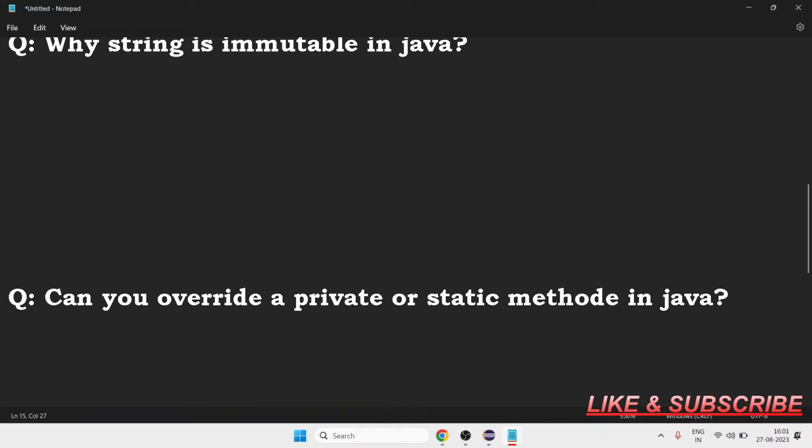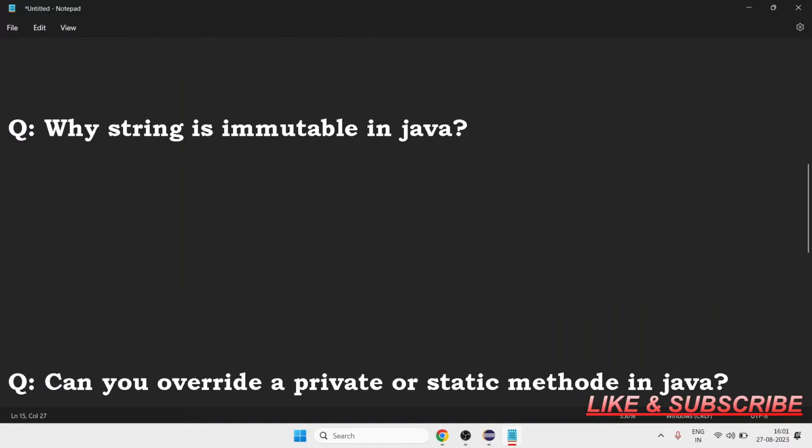So the next question is why string is immutable in Java. This is the most demanding question. Why is string immutable in Java? There are many reasons. Have you ever heard about the string pool? String pool in Java. So what is this string pool? The string pool requires that strings should be immutable. Otherwise, a shared reference can be changed from anywhere.